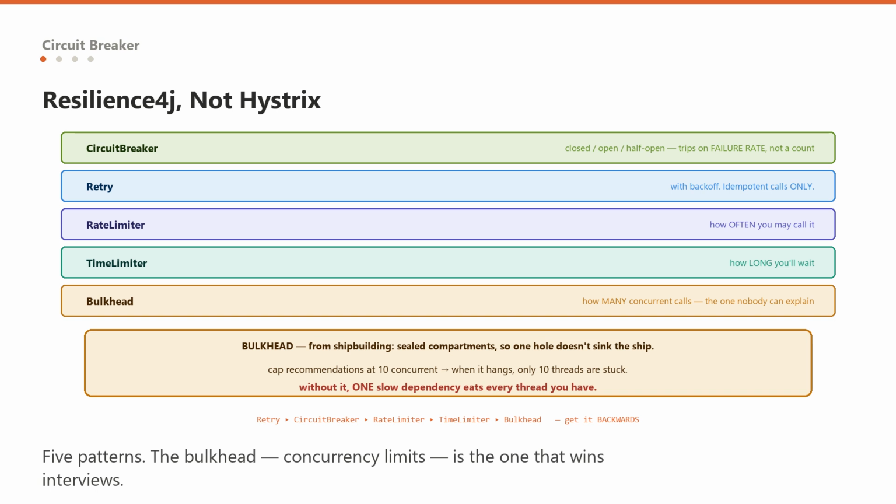If the recommendations service is allowed at most 10 concurrent calls, then when it hangs, only 10 of your threads are stuck in it, the 11th caller fails fast instead of joining the queue. Without a bulkhead, a single slow dependency will consume every thread you have and take out endpoints that never even touch it. That is exactly the Zuul failure from the gateway episode, one layer down.